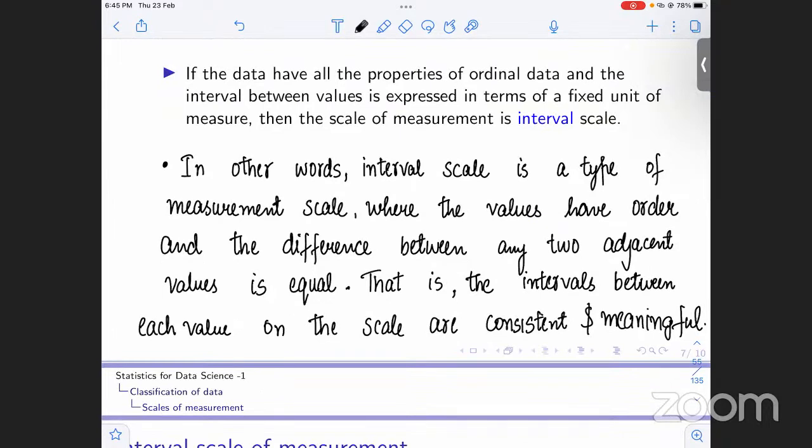In an interval scale, it's that type of measurement scale where the values have order, and the difference between any two adjacent values is equal. That is basically what that means: the intervals between each value on the scale are consistent and meaningful. Whenever we have the intervals, they are consistent and they convey some meaning.